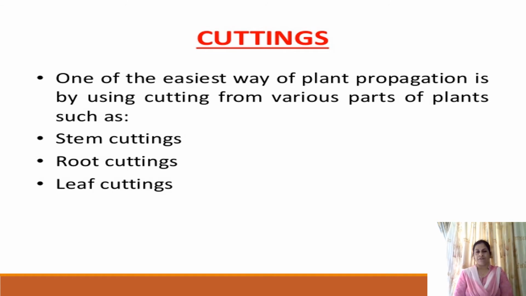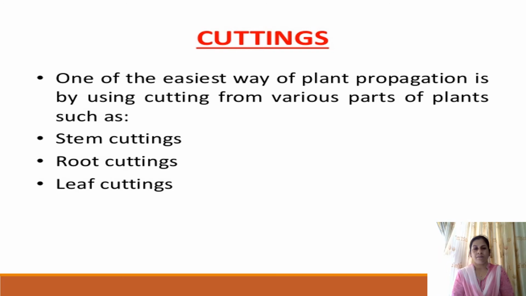Artificial vegetative reproduction involves, first, the method of cutting. As the name artificial suggests, there is human involvement. There is manipulation from the human side. So one of the methods of artificial vegetative propagation is by cutting. Cutting is defined as a part of the plant, maybe root, stem or leaves, that is cut and planted separately to produce a new plant.